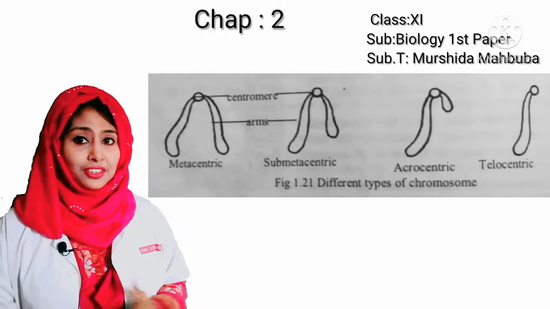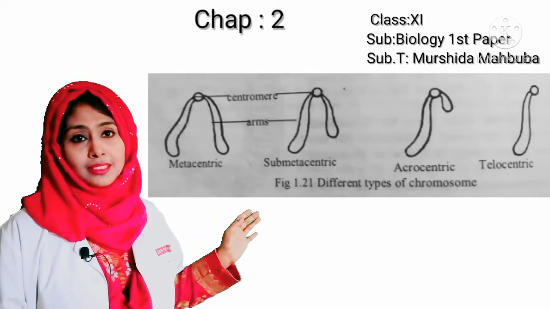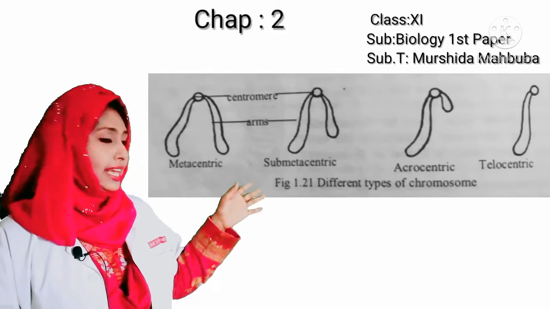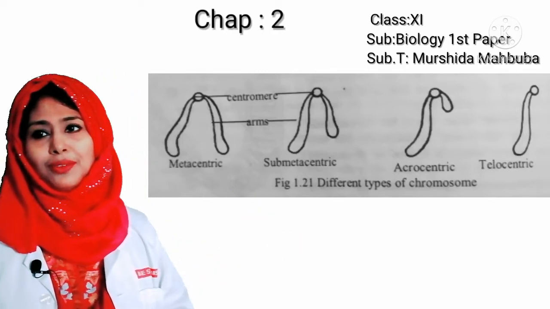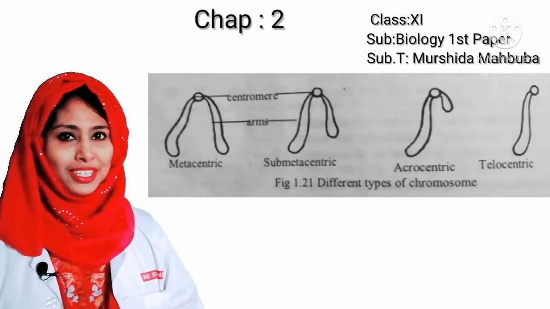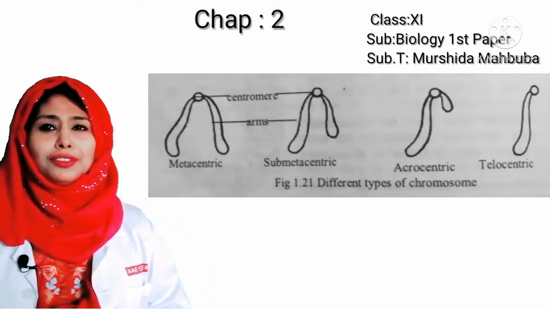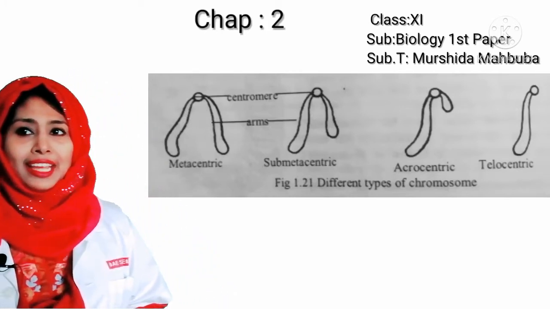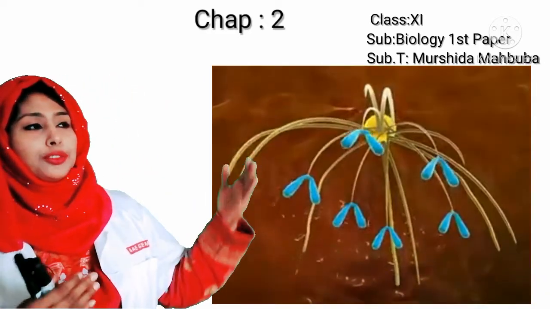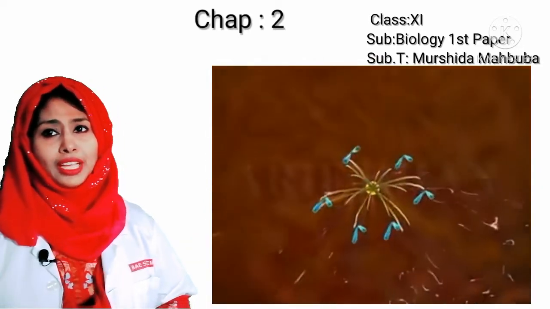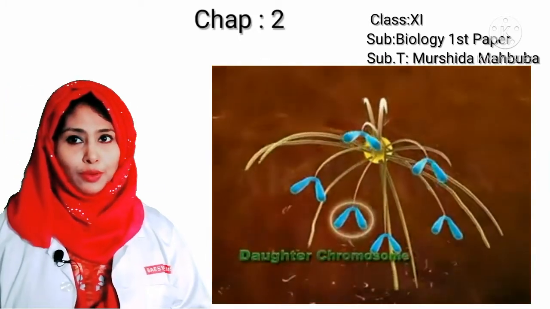In this stage, different types of chromosomes are to be seen, such as V-shaped, this is called metacentric chromosome, L-shaped, this is called submetacentric chromosome, J-shaped, this is called acrocentric chromosome, and I-shaped, this is called telocentric chromosome. These different shapes of chromosome are due to location of centromere. The anaphase stage comes to an end when the daughter chromosomes reach to the poles, due to contraction of traction fiber and the expansion of the stem body.